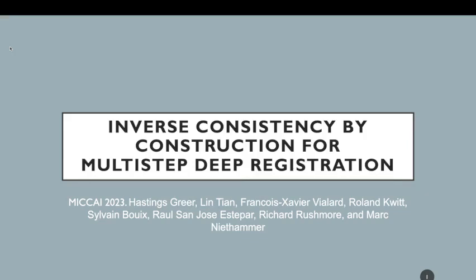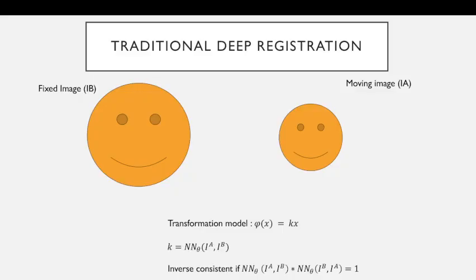My name is Hastings Greer, and I'm presenting the paper Inverse Consistency by Construction for Multistep Deep Registration. First, we're going to look at a traditional deep registration problem.